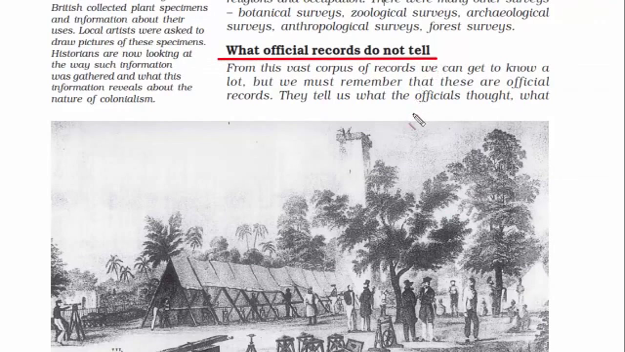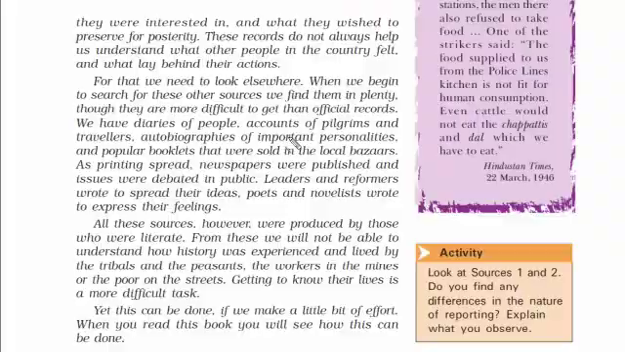Till now we have read about what historians do, how they write history, the importance of official documents and reports, and the systematic approach the British took for proper administration. Now we'll read about what the official records do not tell. This is an interesting turning point in this chapter, so try to understand this carefully. Always remember, official records tell us about the official thoughts. That is what the British officials and government wanted.